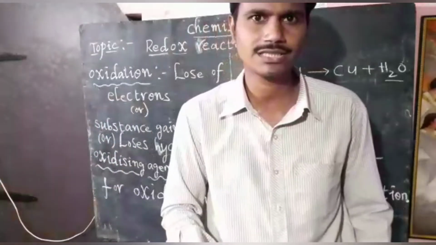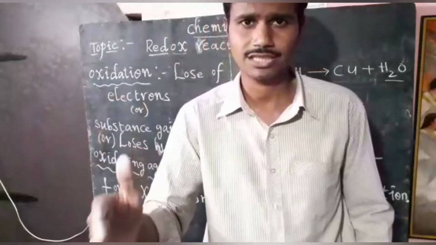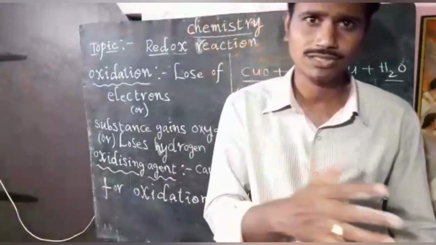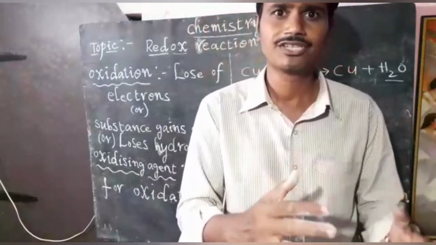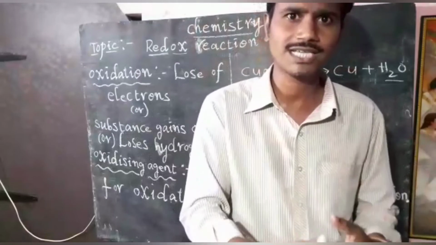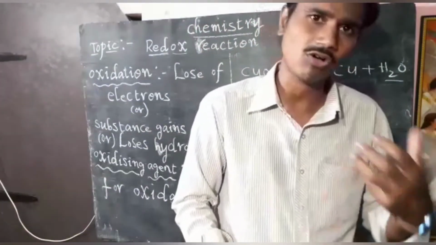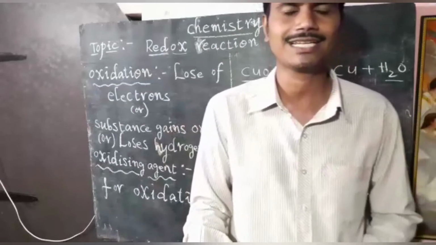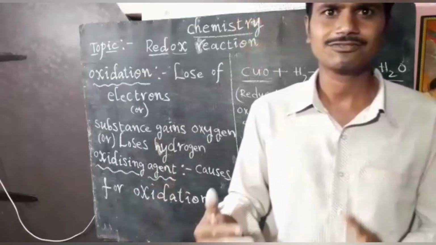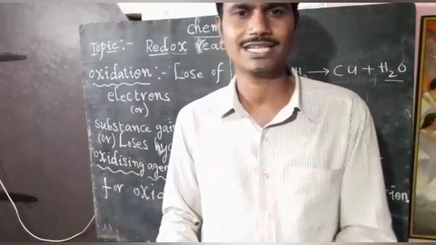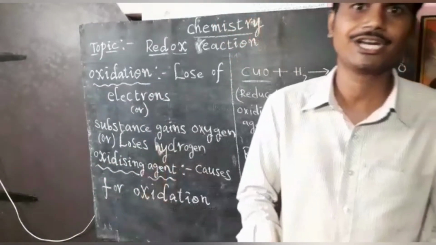Oxidizing agent means a substance which makes the other substance oxidize, but itself it is reduced. Such a substance we call an oxidizing agent. Reducing agent is a substance which makes the other substance reduce, but itself it is oxidized. Such a substance we call a reducing agent.